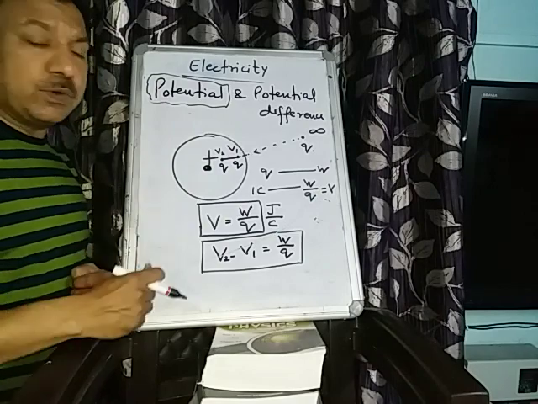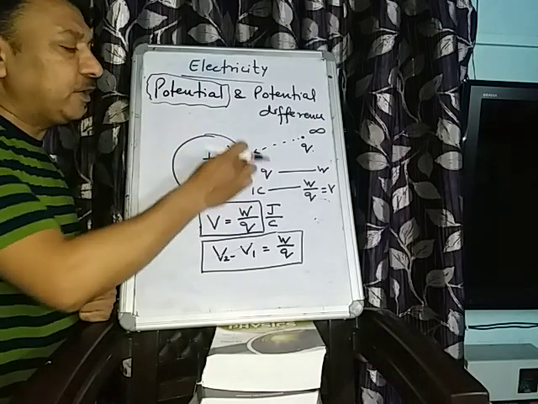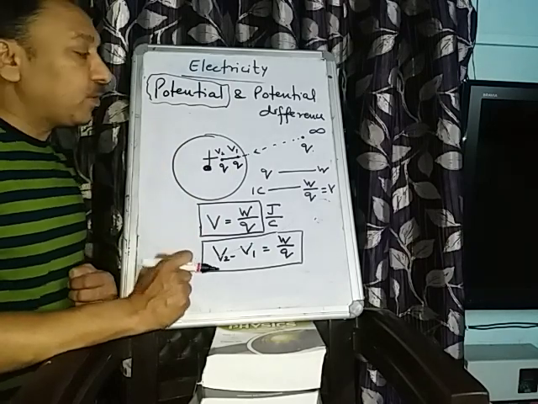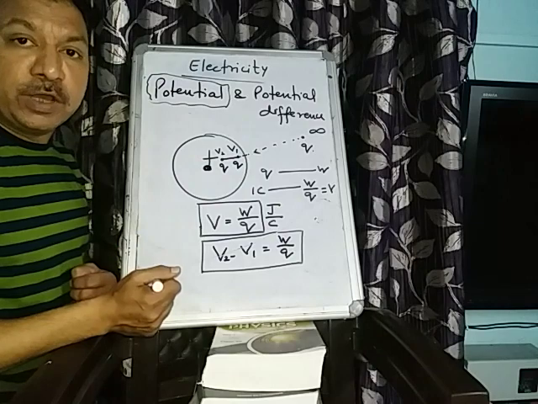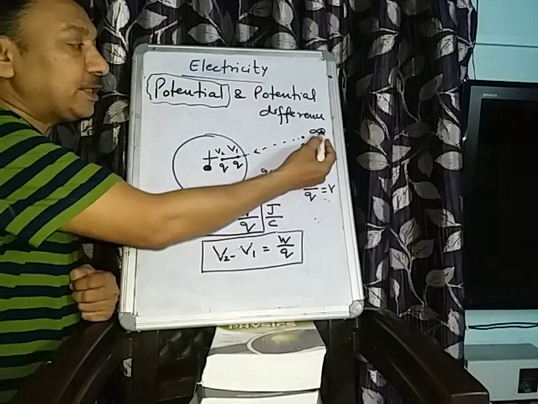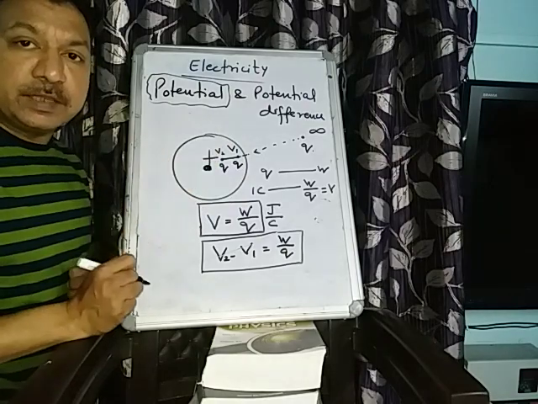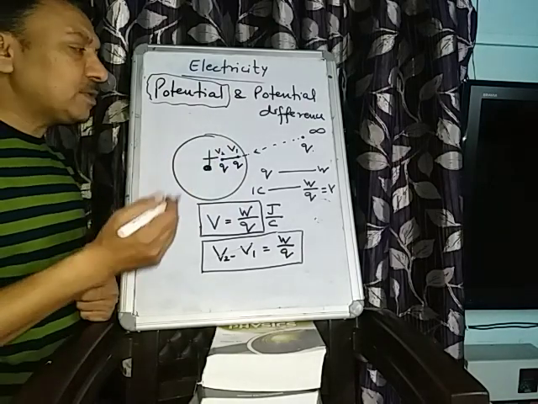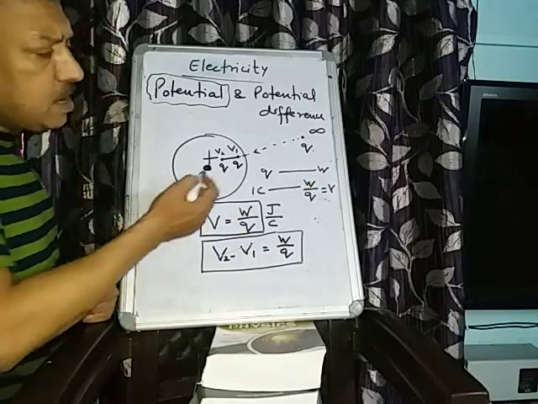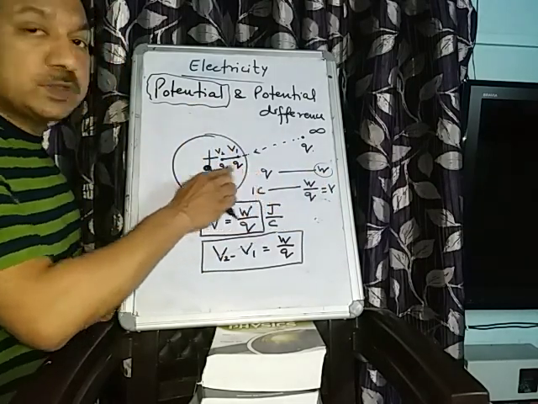Then some external force is needed. Suppose I am taking this charge from infinity to a point inside the electric field of this charge, you will agree that we will have to do some work or not. Why? Because there is a force of repulsion going on, and this charge is trying to push that charge away from it. But you are taking the charge from infinity to a point in the electric field of this charge. Then definitely you have to do some work. Suppose the charge is brought from infinity to a point in the electric field of a charge, then the work done is W. And how much charge are you taking? Q. Q is coulomb of charge.